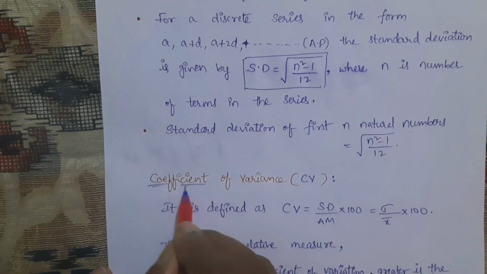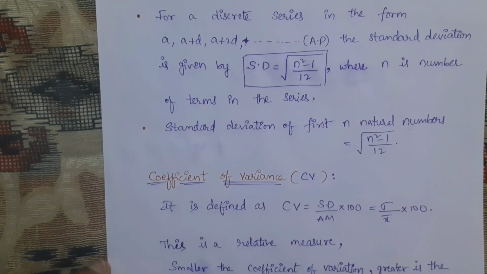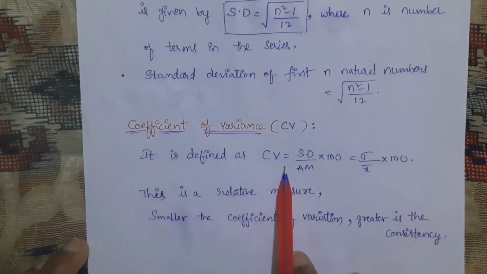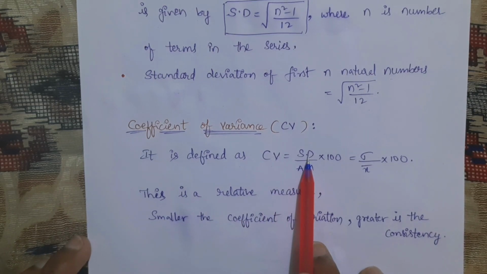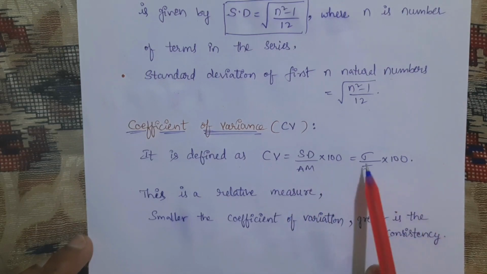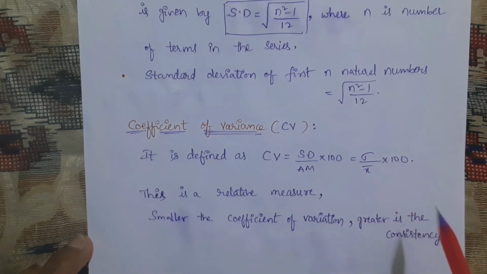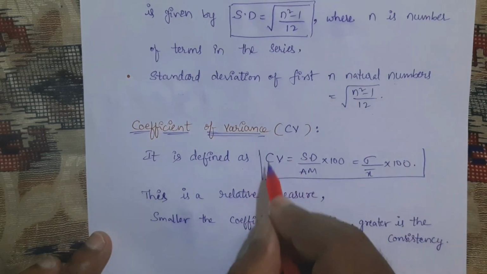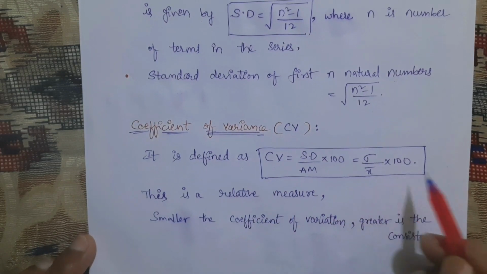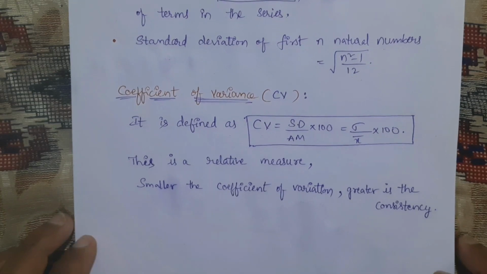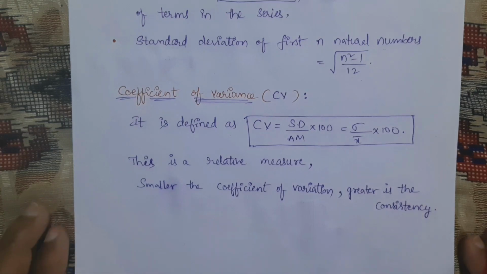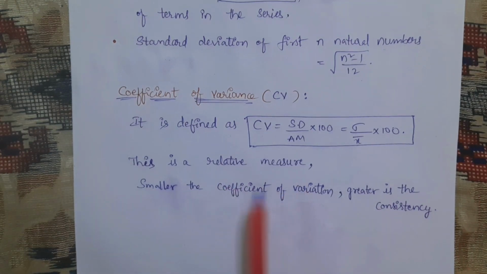Now, coefficient of variation. The coefficient of variation is represented with capital CV. It is defined as CV equal to SD, meaning standard deviation, divided by arithmetic mean, into 100. That is simply represented as sigma divided by x bar into 100. Very important formula when it comes to MCQs. As it is a relative measure, in the sense we find it in terms of percentages, that's why we consider it a relative measure.